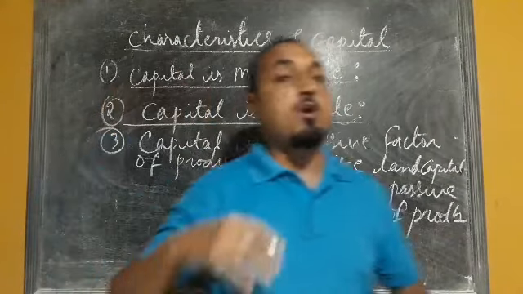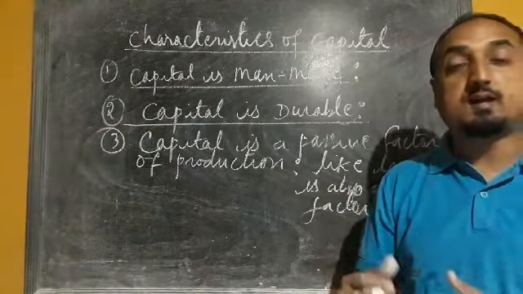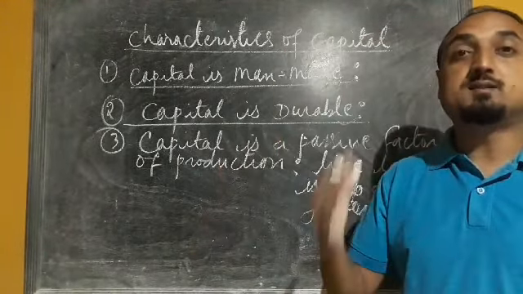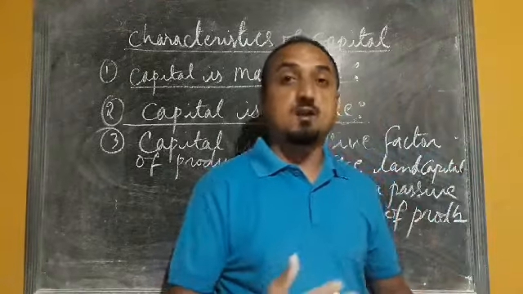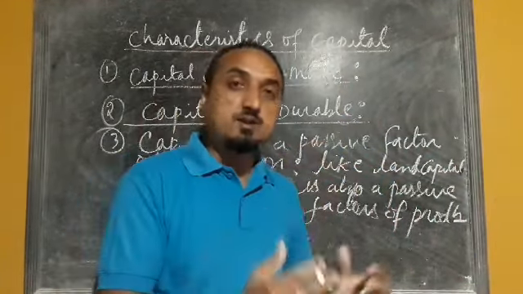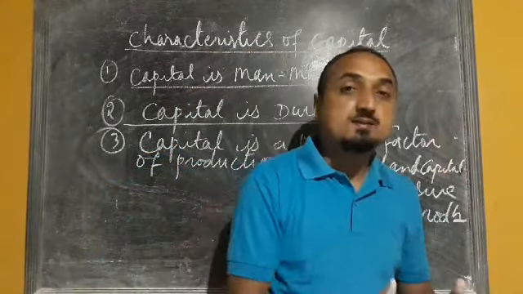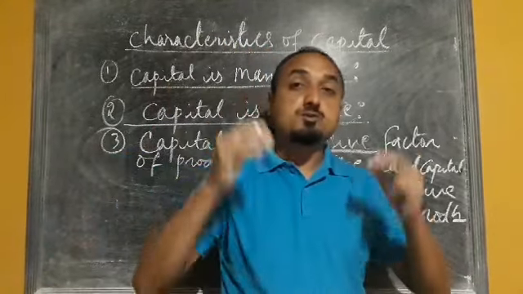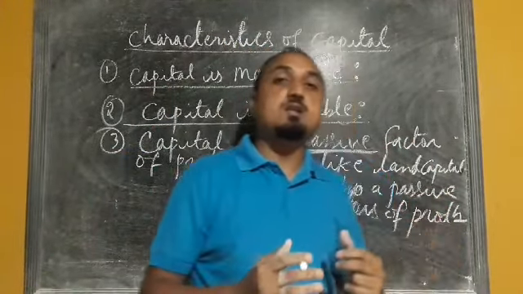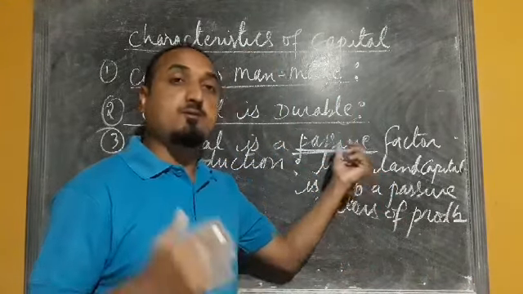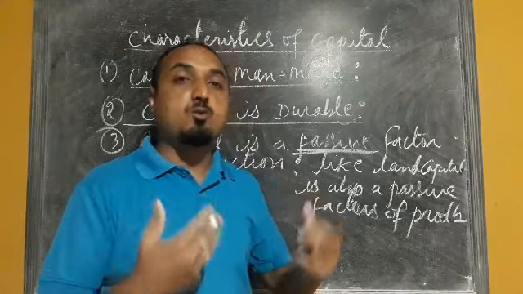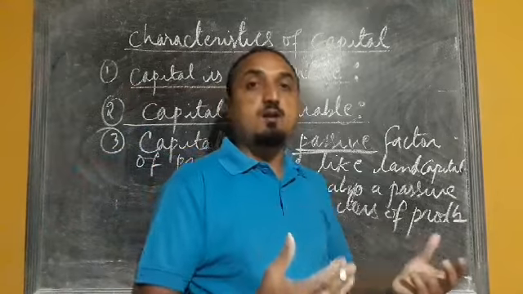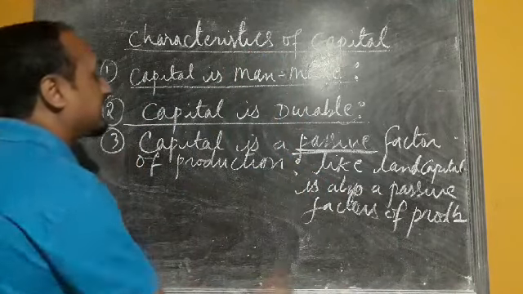In order to operate or use that machine, at least labor is required. That's why it is called a passive factor. Passive factor means it cannot produce by itself. Laborers are needed to use or operate that machinery or equipment. Capital cannot produce anything by itself. At least a few laborers are required to work on it so that the capital will start producing items. So that is the third characteristic.